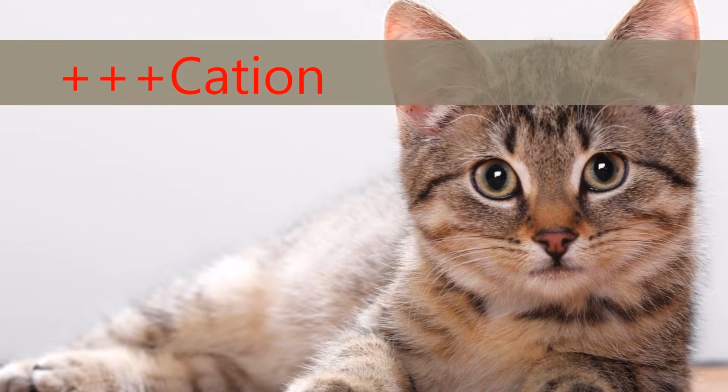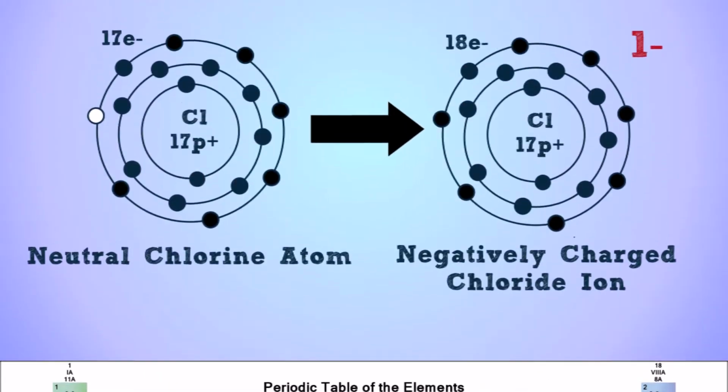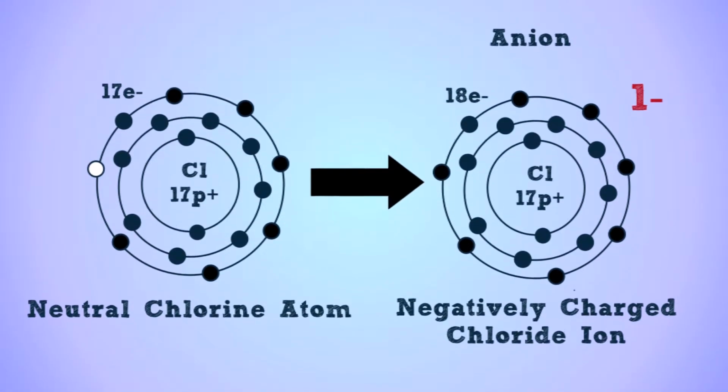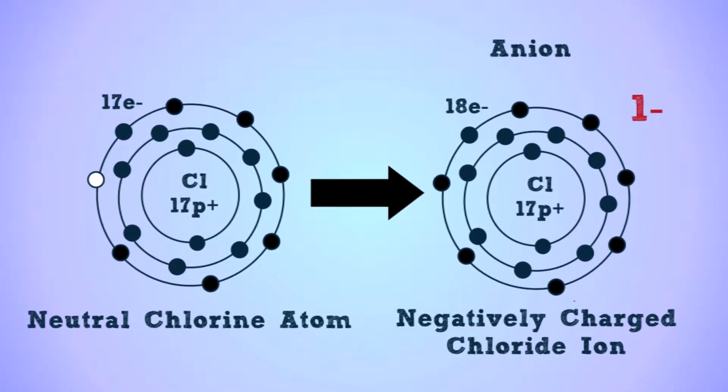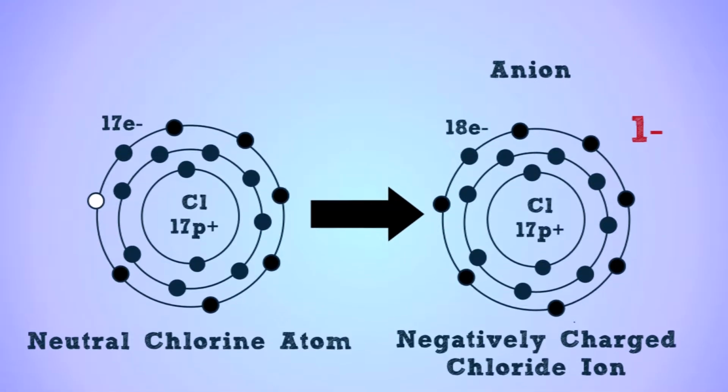Aw, so cute. Now anions are those atoms that need to gain electrons to feel like a noble gas. Here you can see that chlorine is close to argon. It needs to gain just one electron to have that outer shell filled. Once it gets that electron, it has one less positive proton in the center than negative electrons in its shells, so it has a net negative charge.